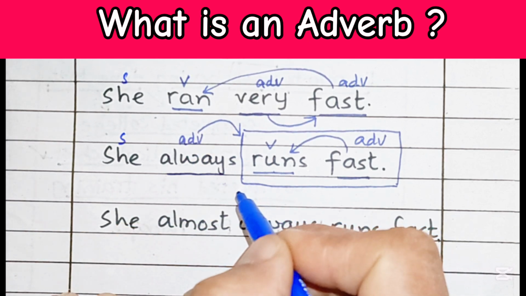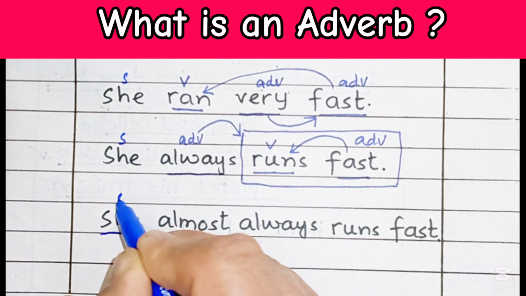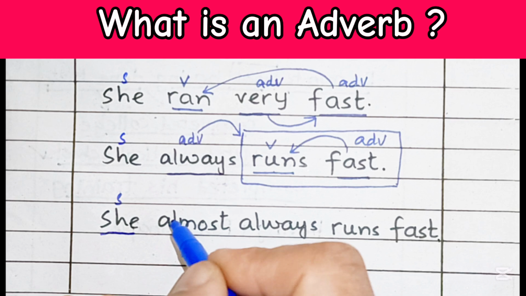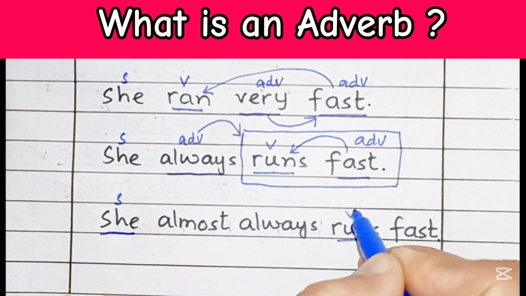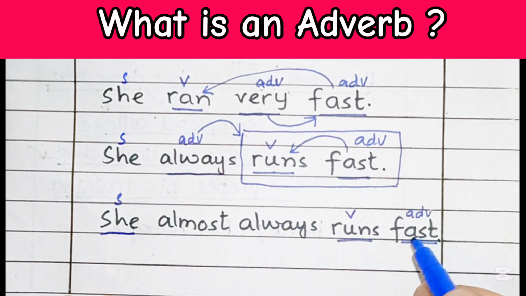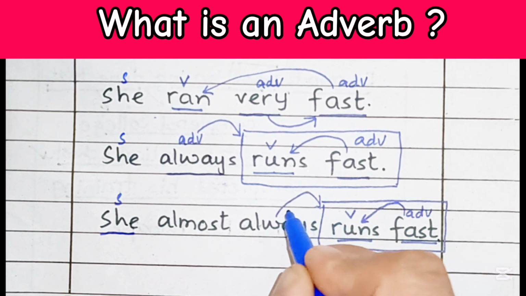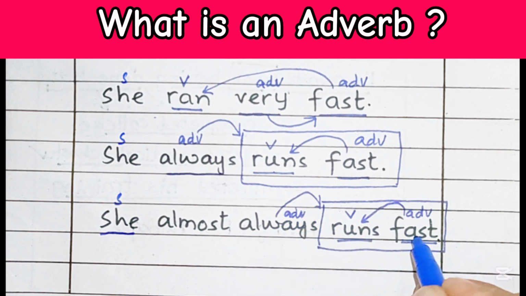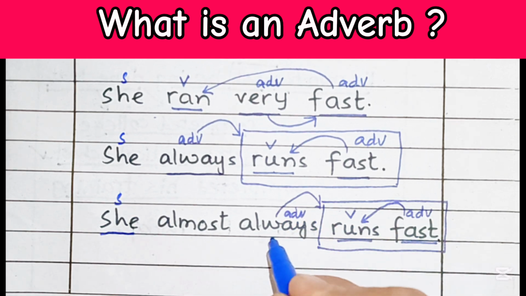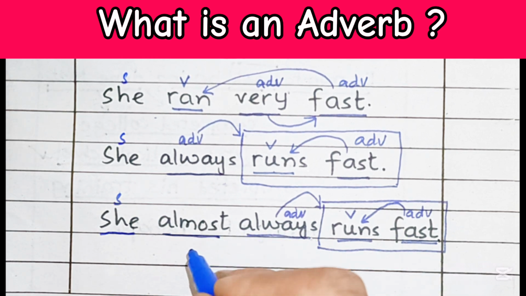Now look at this last sentence over here. Over here in this sentence, she is the subject of the sentence, and the verb is runs, and fast is an adverb. So she runs fast. Fast is giving us information about runs. Now, if I say that always is giving us information about runs fast, how often? She always runs fast. So it is another adverb. But what about this now?